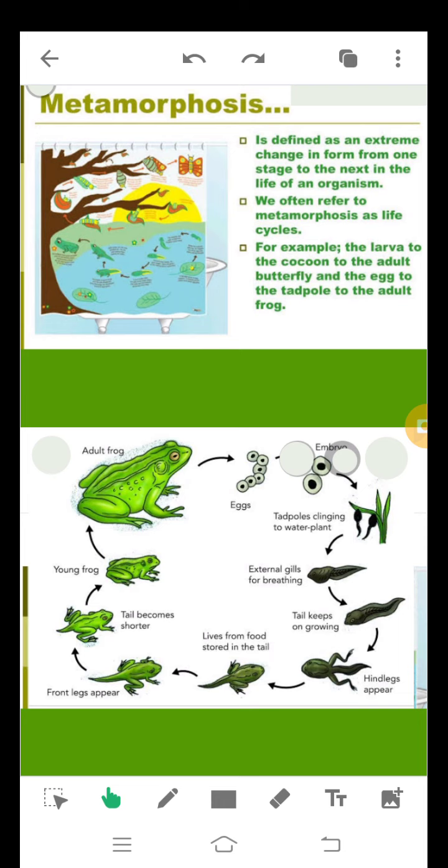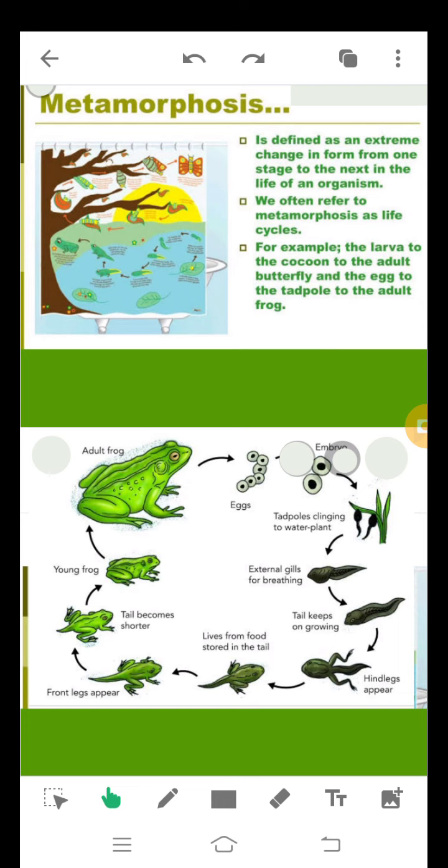So the silkworm, the butterfly, all these insects also have this process called metamorphosis, because they are undergoing different changes during their life cycle. So we often refer to metamorphosis as life cycles. For example, the larva to the cocoon to the adult butterfly, and the egg to the tadpole to the adult frog, all these are examples of metamorphosis.